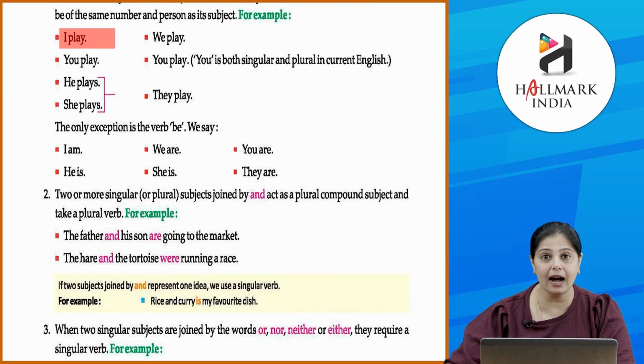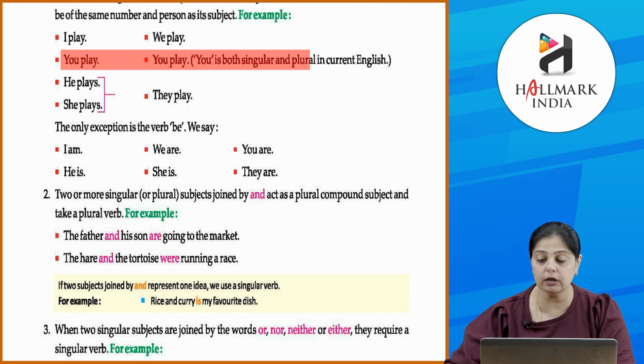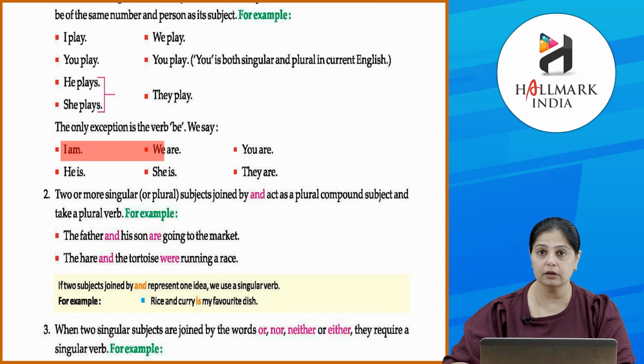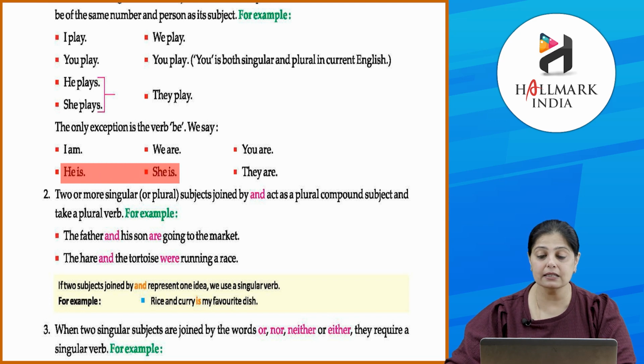So, when we say I play, we play, you play, you play, you is both singular and plural in current English. He plays or she plays के साथ आएगा they play. The only exception is the verb be. We say I am, we are, you are, he is, she is, they are.